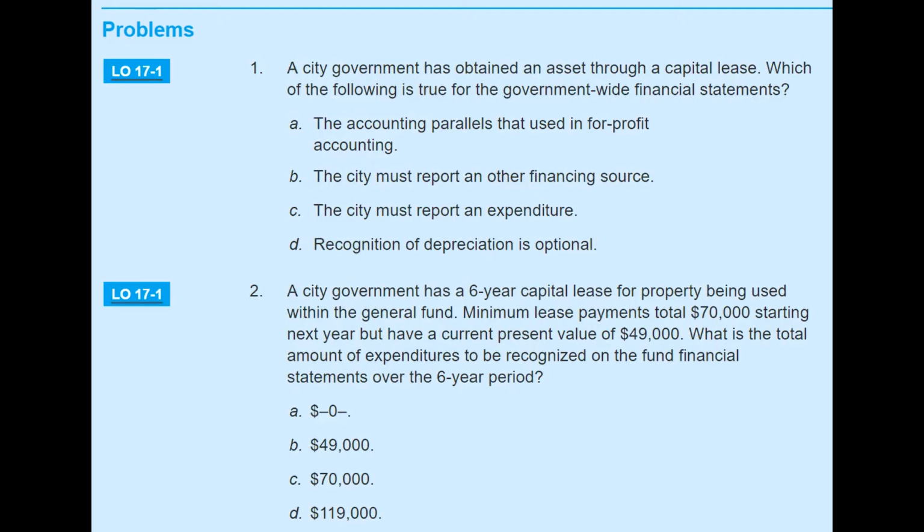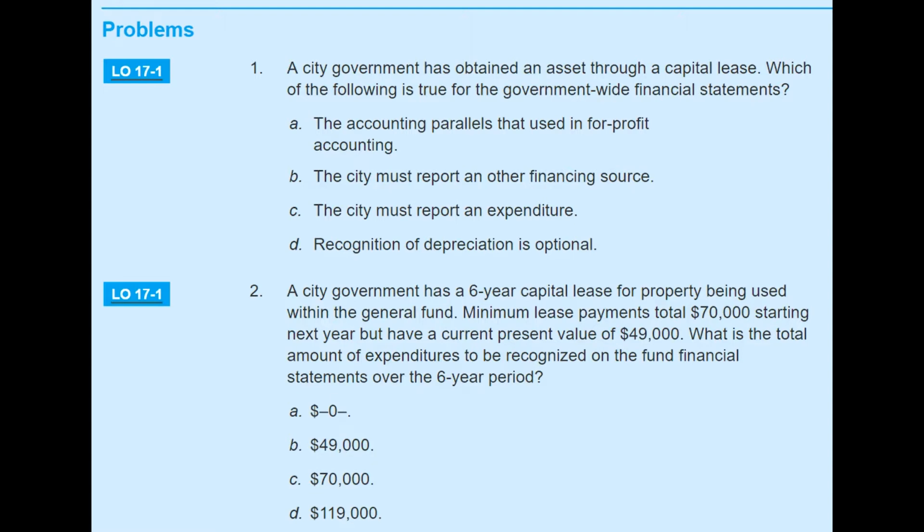Now we will go over some chapter and exercise problems, and we mostly will focus on our capital lease part because you will have some sample problems of this type on your exam. So let's read the problem. I just opened my ebook and I hope you all have your hard copy of your textbook. It's from page number 798.